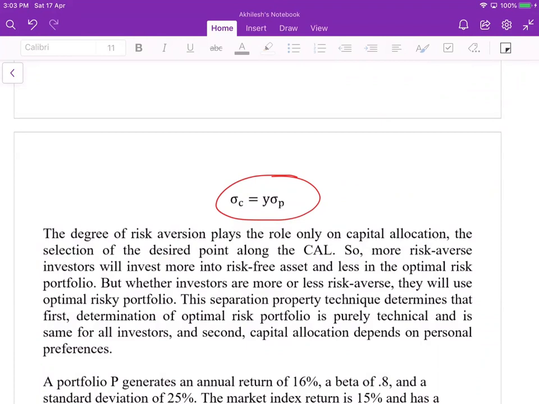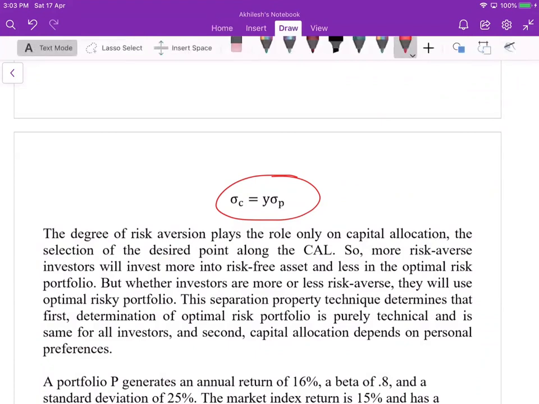This separation property determines that the first step is the determination of the optimal risky portfolio. The optimal risky portfolio is purely technical and is the same for all investors, because the investor risk coefficient A doesn't play any role while constructing it.